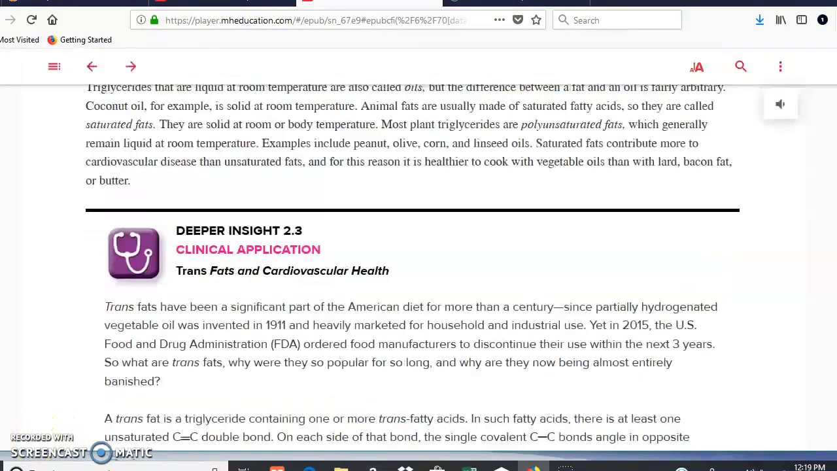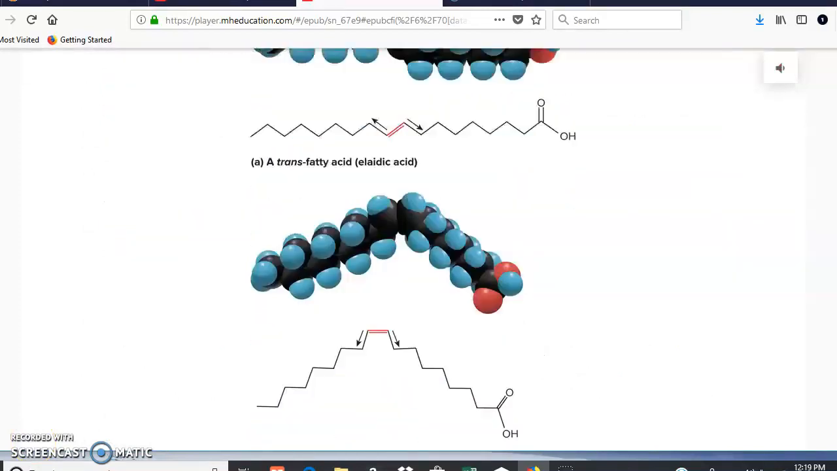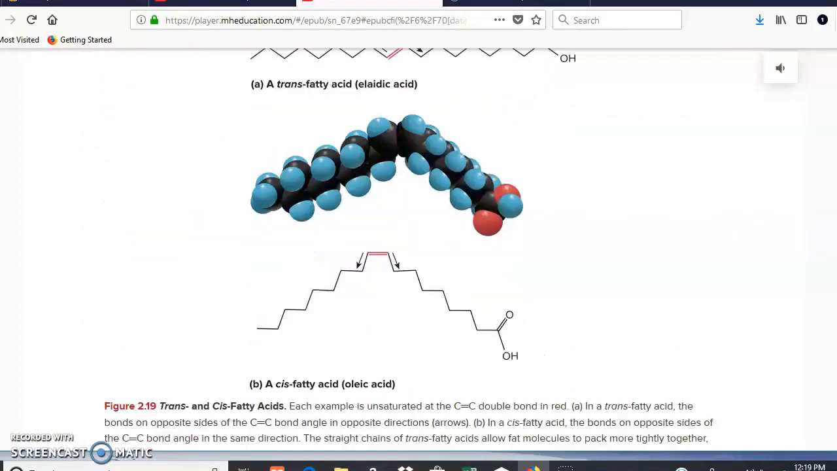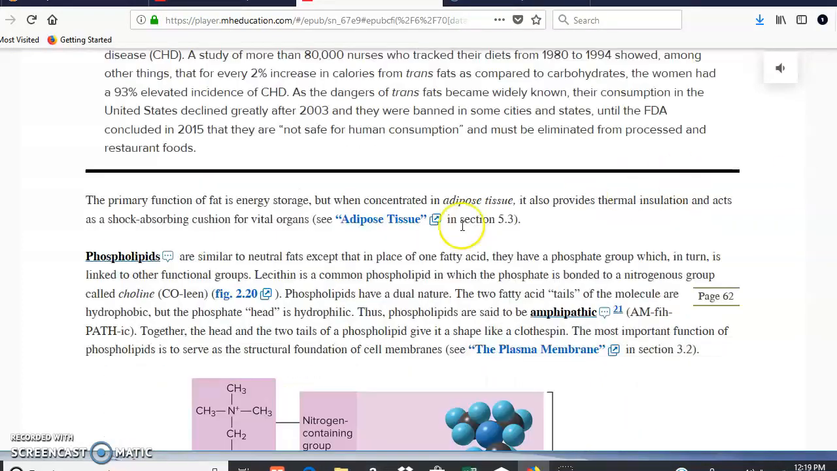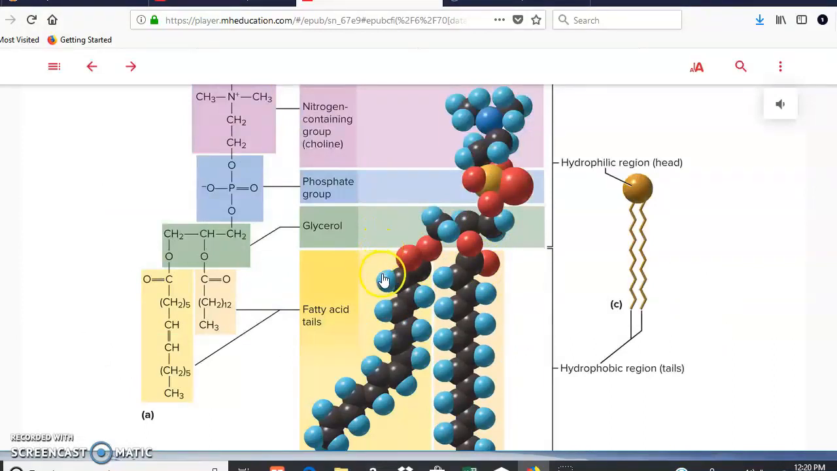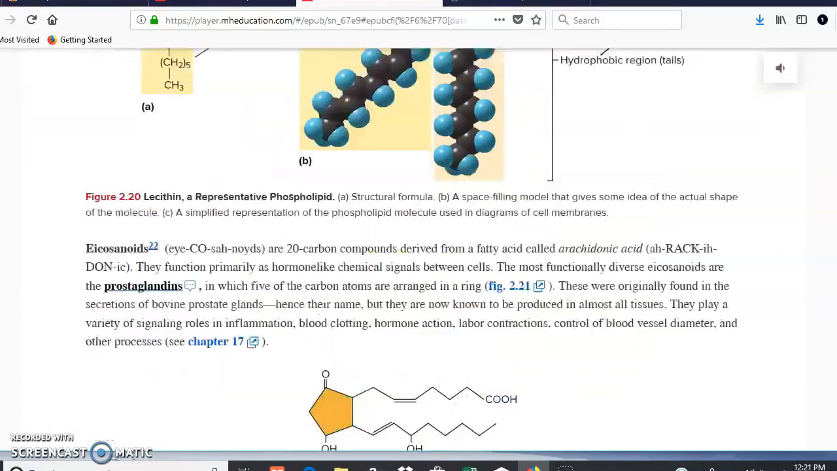Okay, if we keep scrolling down, you can see here trans fats and cis fats. I'm not going to talk about that. That's not necessarily related to what we need to cover. But something that we need to cover is phospholipids. You have glycerol, fatty acids, phosphate. Okay, so then what is this? A phospholipid, which is a very important component of your cell membrane. Let's keep scrolling down.